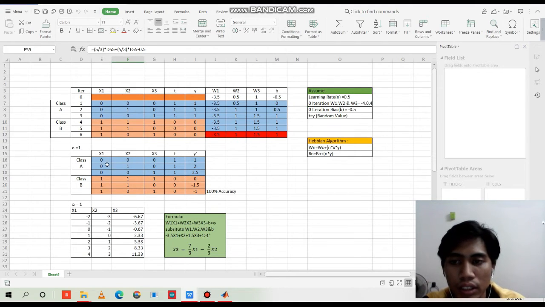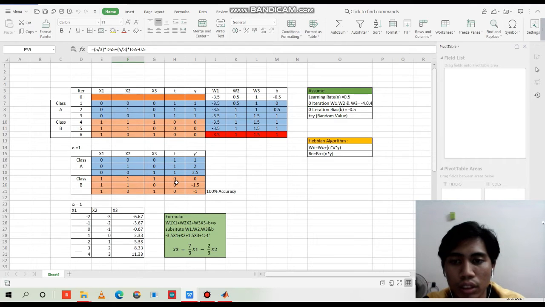To compare the value with the target, we will plug into W1 multiplied by x1, plus W2 multiplied by x2, and W3 multiplied by x3, plus bias. So you can compare it. From the answer we can get this: it is more than 1, so s equals 1, and as well it will be 0.